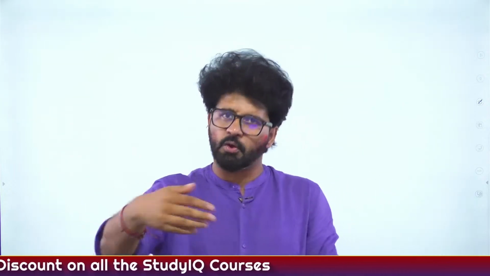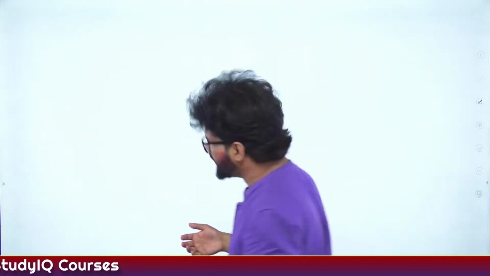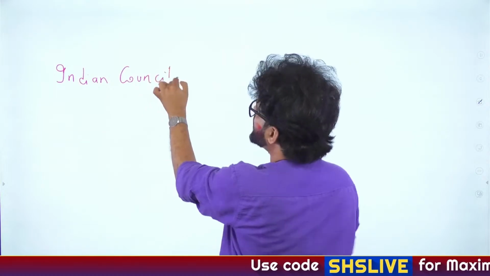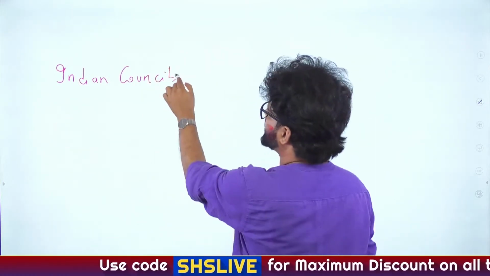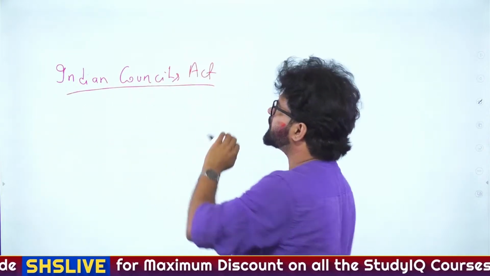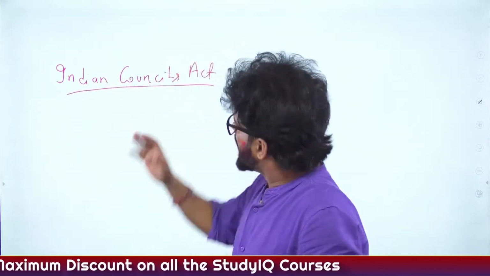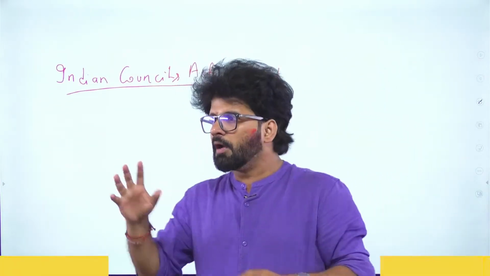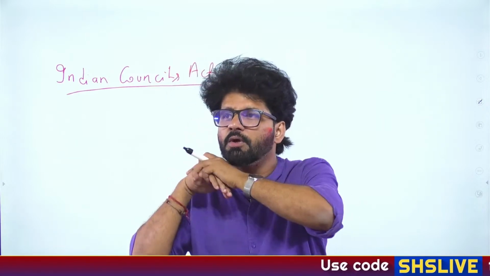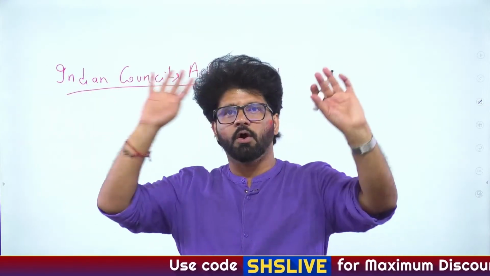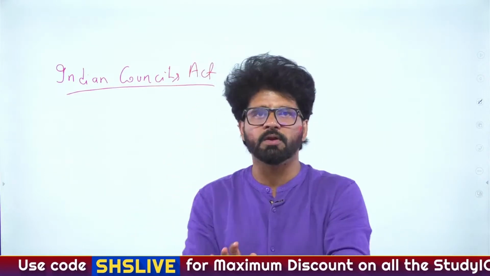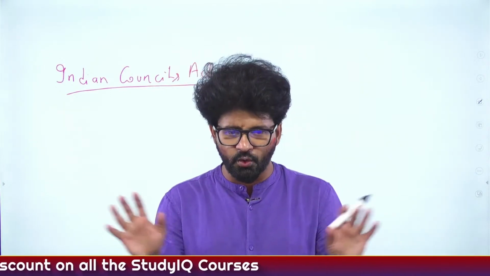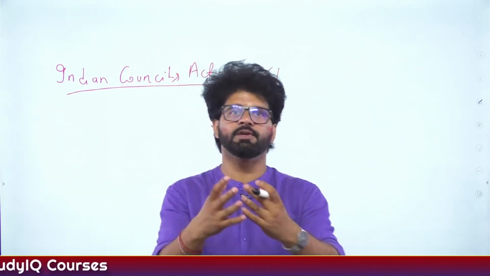Now we have to talk about another act, known as the Indian Councils Act 1861. Everything which is happening is guided by the situation of that particular period. So the 1858 Queen's Proclamation was majorly guided by the 1857 revolt, and the Indian Councils Act 1861 was again majorly guided by the 1857 revolt. Another thing which the British Crown and Parliament realized, apart from annexation and religious policy, that played a role in the rising discontent of Indians was too much centralization.